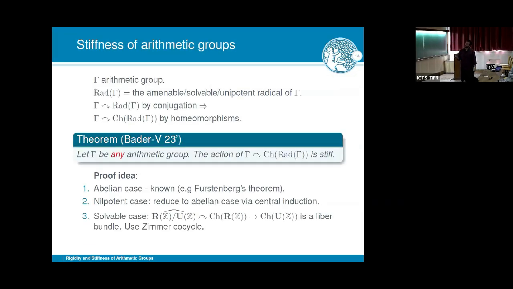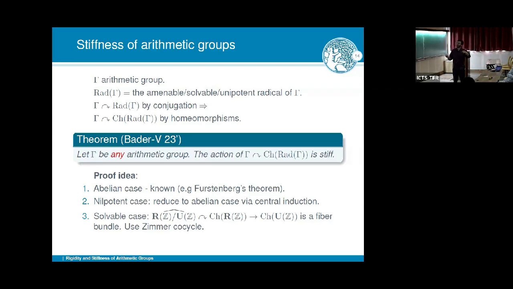The solvable case is maybe my favorite part because this is the unipotent radical, this is a solvable radical, and this is a fiber. You can restrict every character from here to here, and you get this fiber bundle, and this compact group acts on it. You have a fiber bundle with fibers given by a compact group acting on it, and the dynamics is not just straightforward.